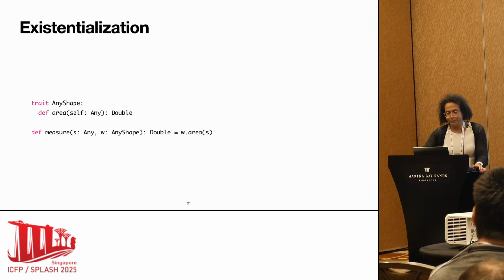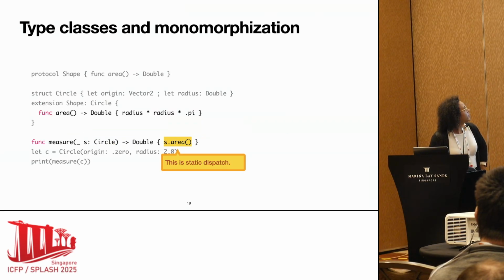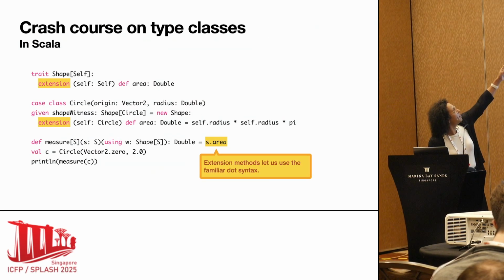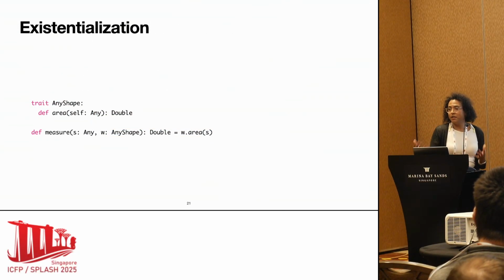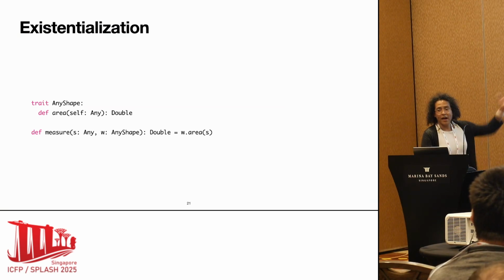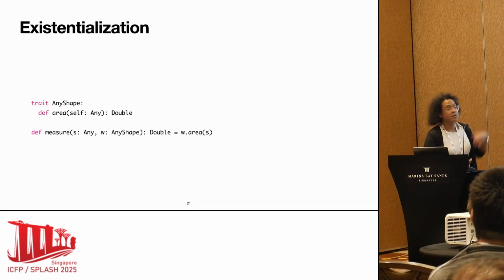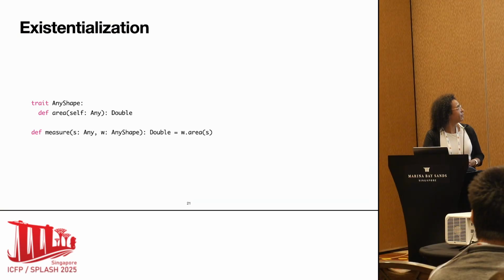So what else can we do? Well, let's say that our shape type class that we had before had this generic parameter, right? So it was a shape of self, but now we create any shape. So this can be thought of as a sort of erasure, right? I'm erasing the generic parameter of the shape. And then I have now my function area, which takes an any, right? This is also the erasure of the self parameter that we had before. But I know that my area returns a double.